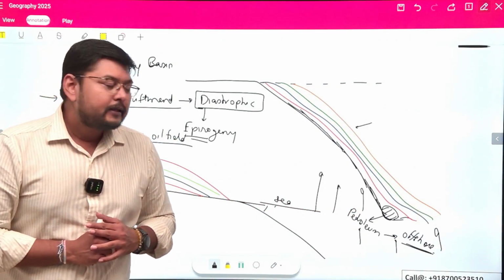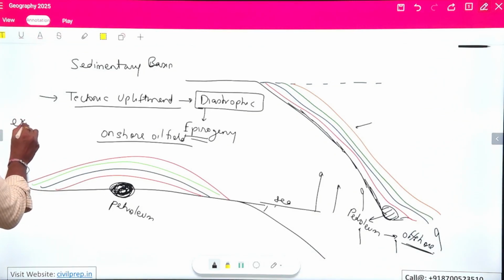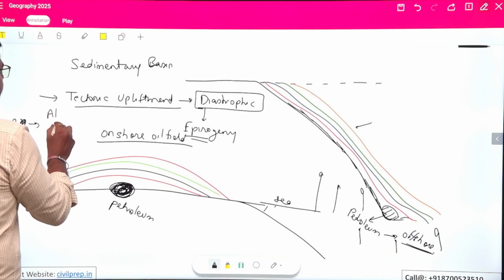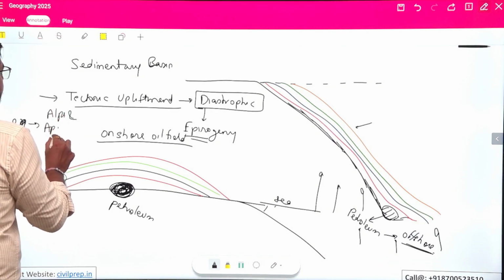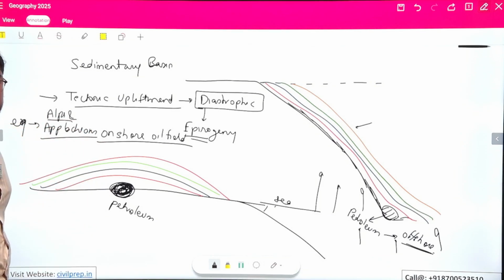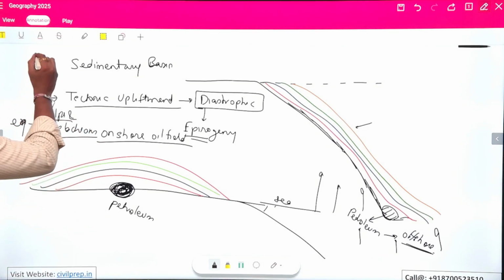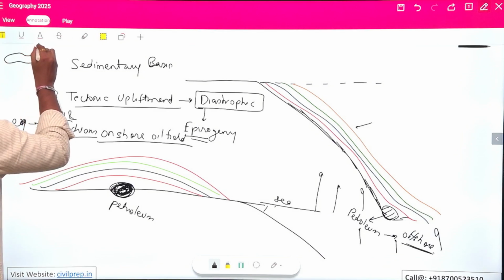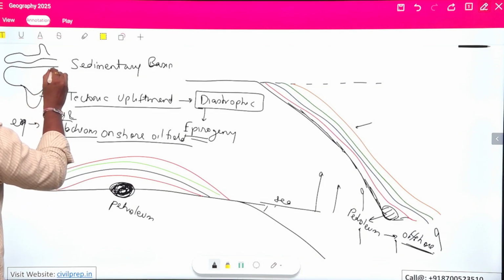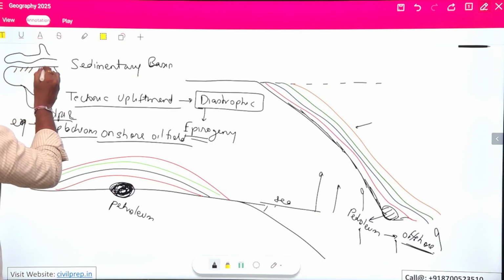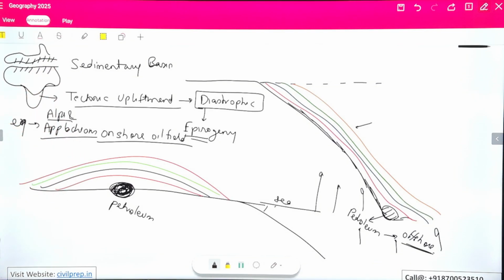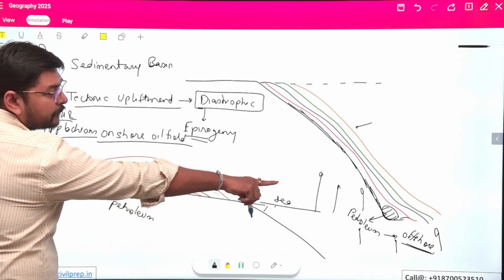We can give an example here: during the formation of the Alps and Appalachians, the Eurasian plate and the African plate moved towards each other, and there was upliftment in the region, in both parts, where the various oil fields which were present as offshore have converted.